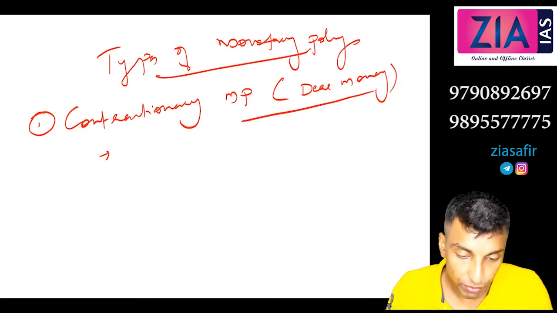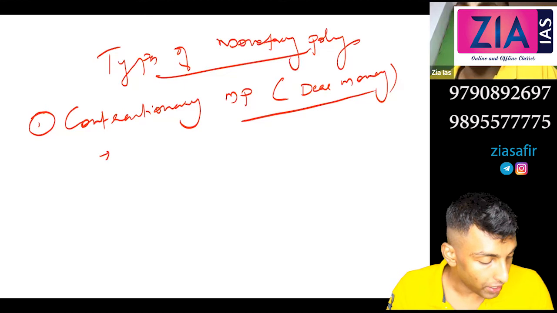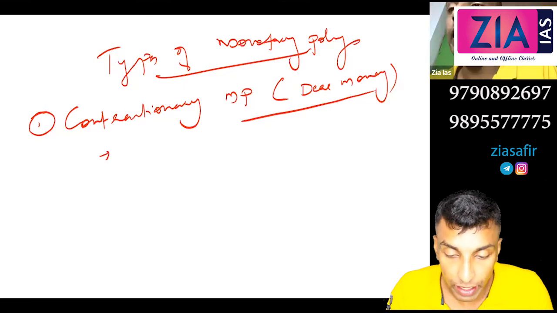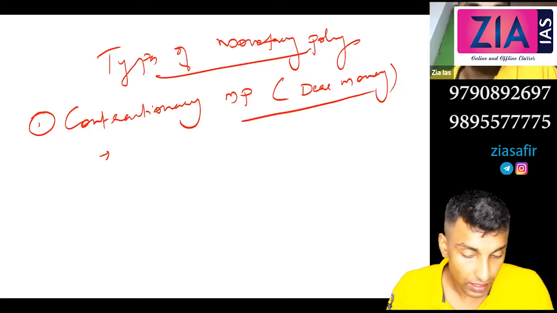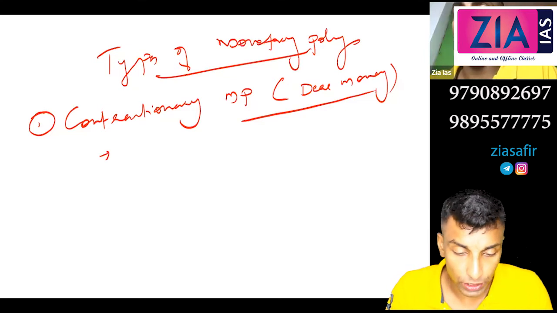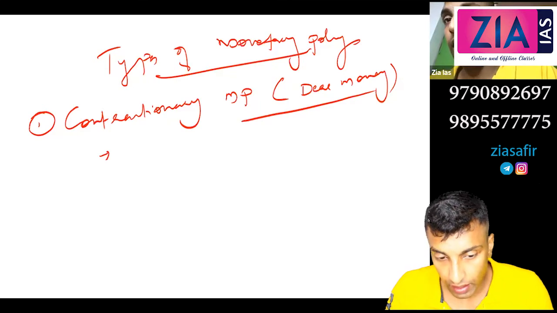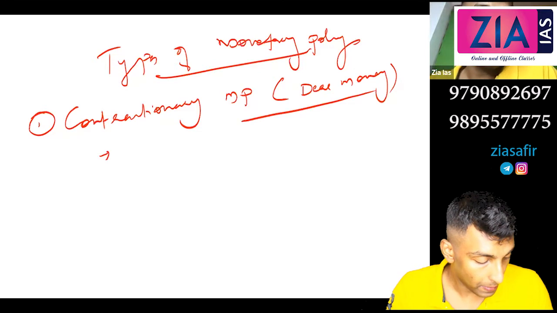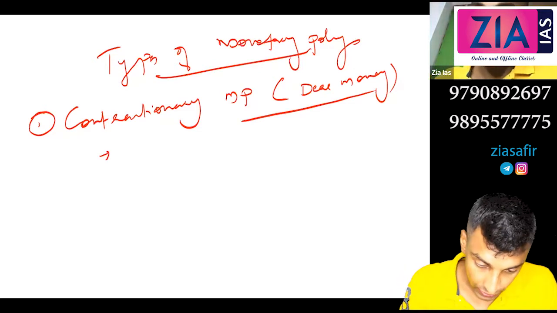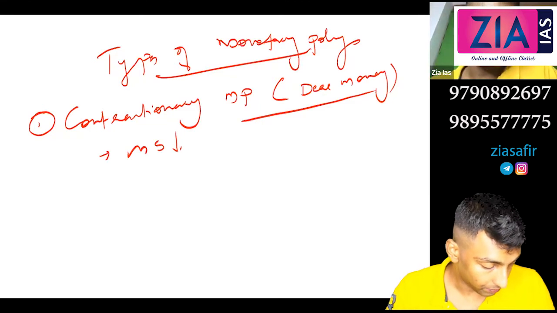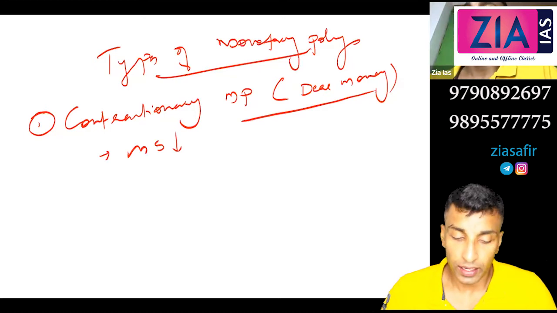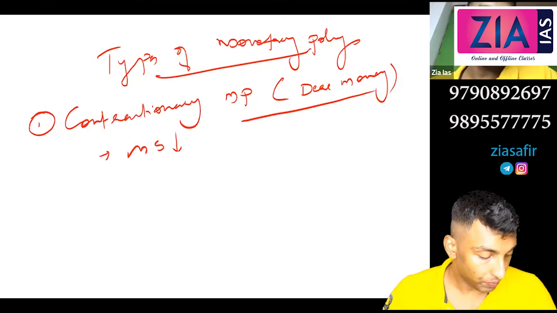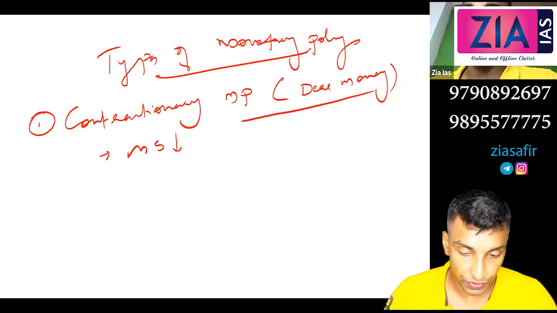Yes, sir. So under types of monetary policy, you write contractionary monetary policy first, or dear money policy. Here the objective is basically to reduce money supply. So write one line: it seeks to reduce money supply in the economy. It is pursued to control inflation or to check depreciation of currency.